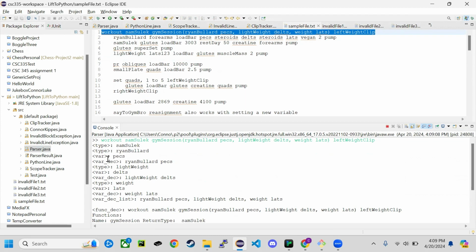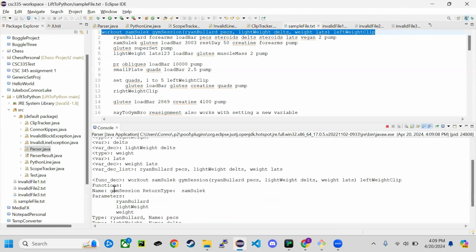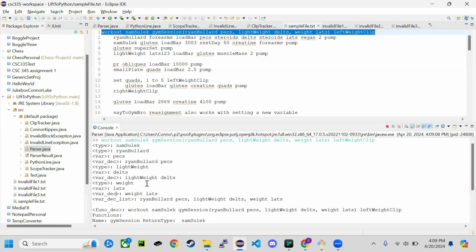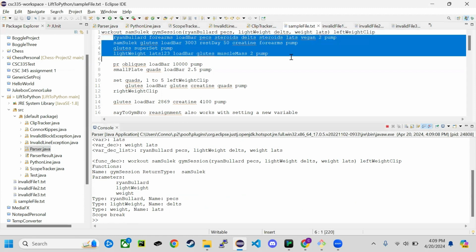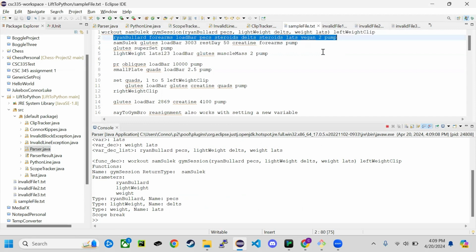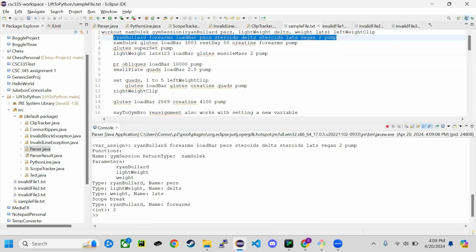So these are in fact types. This is a variable declaration, and it expands until it gets to a variable declaration list within the function, and then finally a function declaration. And this is in fact a function declaration. This is a little bit nicer view. It tells you the name, return value, all this stuff. And let's put this first line in some of the variables.